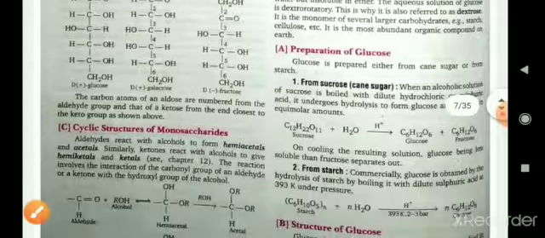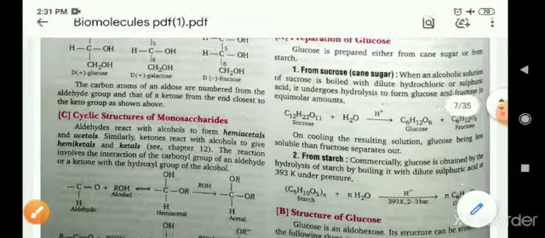Now cyclic structure of monosaccharides.